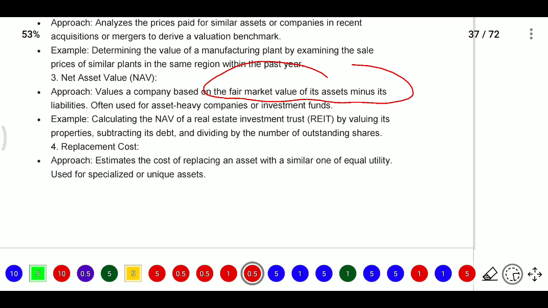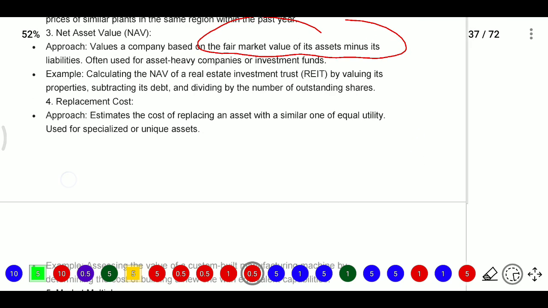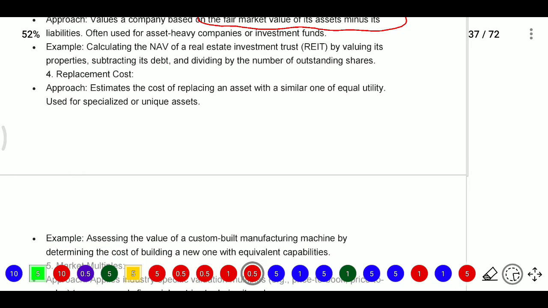For example, calculating the NAV of a real estate trust, that is a REIT, by valuing its properties, subtracting its debts and dividing by the number of outstanding shares. That is the NAV method. Another method is the replacement cost method. Here in the replacement cost method,